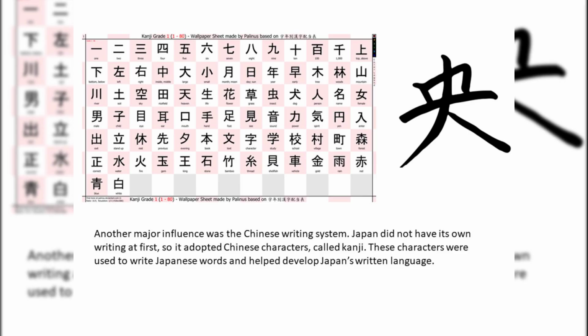Another major influence was the Chinese writing system. Japan did not have its own writing at first, so it adopted Chinese characters called kanji. These characters were used to write Japanese words and helped develop Japan's written language.